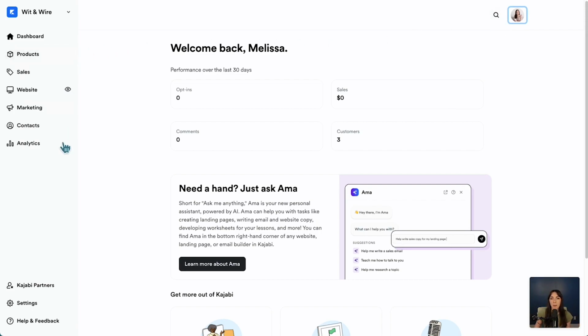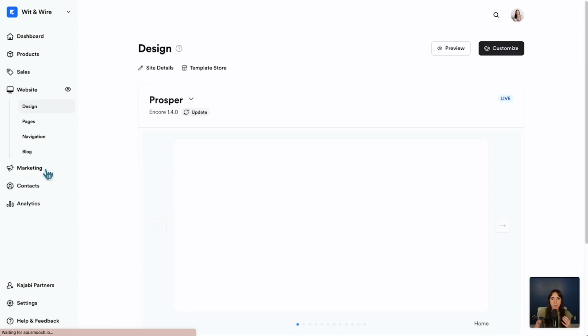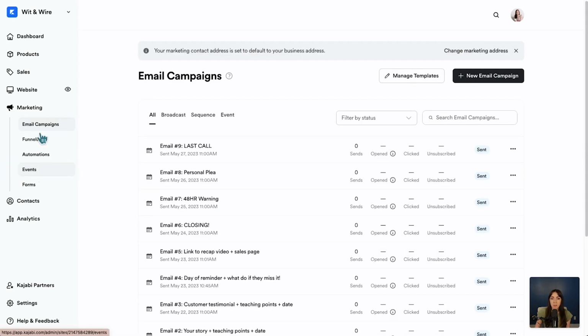Now let's quickly review your options in the sidebar. We have products, which includes any of the courses or other digital products or services that you sell. So you can add new products here, and we'll come back to this shortly to talk about how you can create and sell online courses. Then under sales, you'll see all of your transactions. Under website, you'll see your main site, as well as any additional landing pages you might create. Under marketing, you can manage your email campaigns, funnels, and automations. Then under contacts, you'll see all of the email subscribers as well as students in your account. And then finally, analytics will show you any insights about your website, your page conversion for different funnels, and just all of the activity for your business.